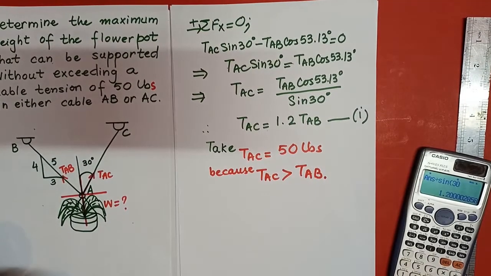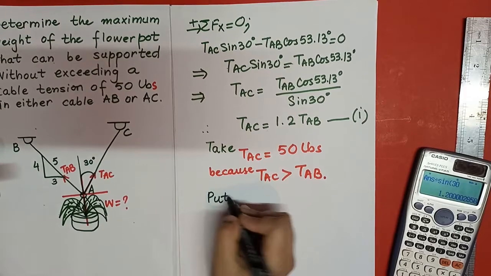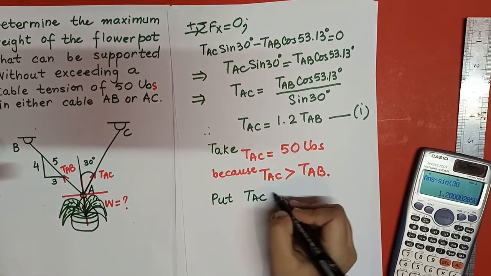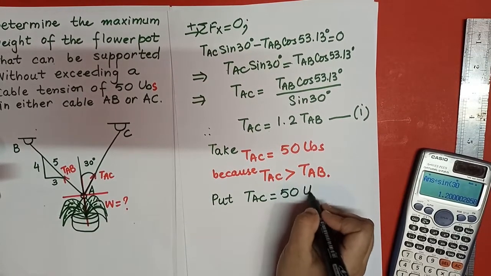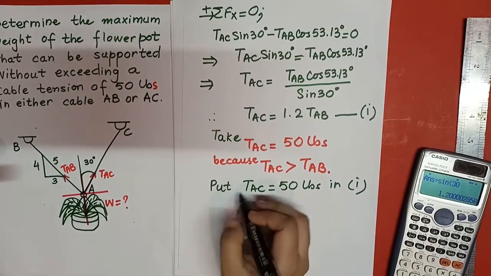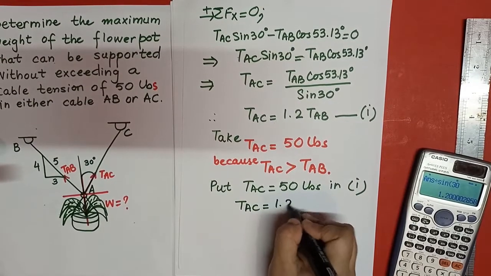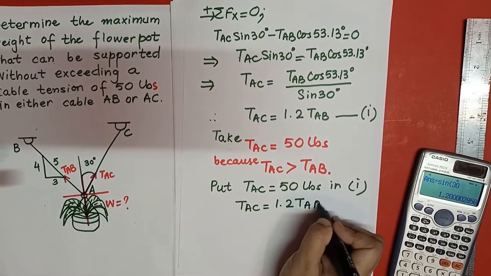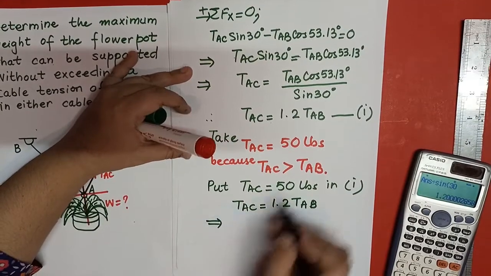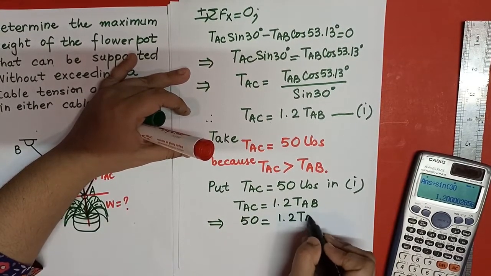So what I have to do next, I have to put this value in equation number 1. Put TAC equals to 50 pounds in equation 1. I am writing here TAC equals to 1.2 TAB. So the value of TAC, 50, equals 1.2 TAB.